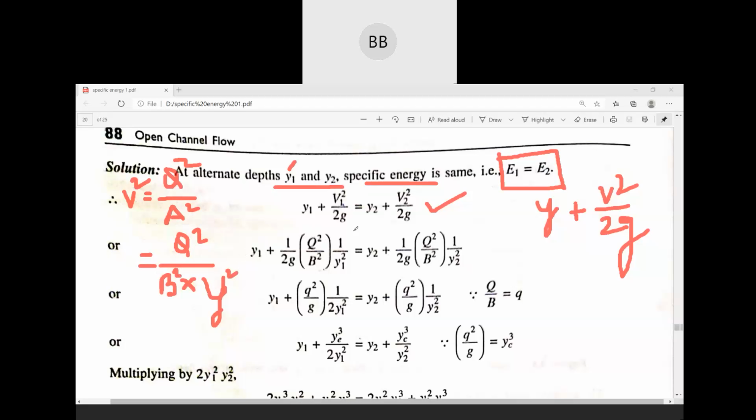So now here we replace that velocity by this expression. It is y1 will be same, then 1 by twice g. In place of v1 square, it will be Q square divided by b square multiplied by y1 square. And similarly, we replace v2 also by using the same equation.